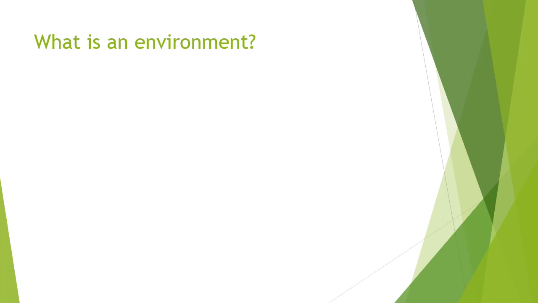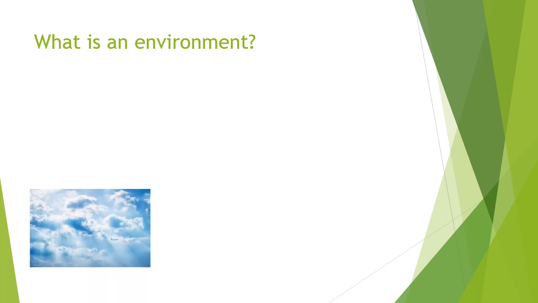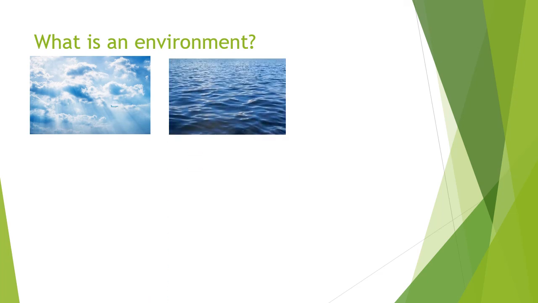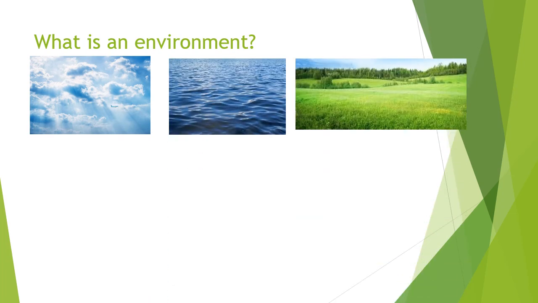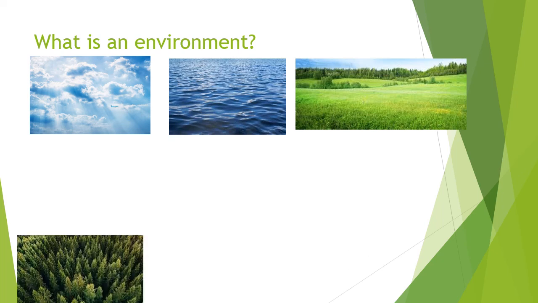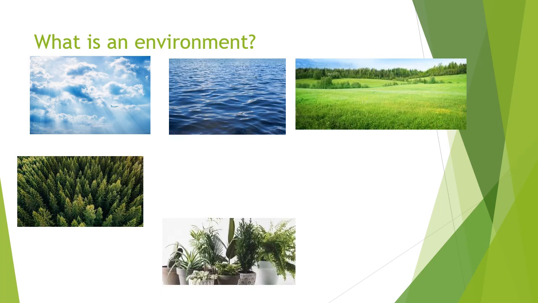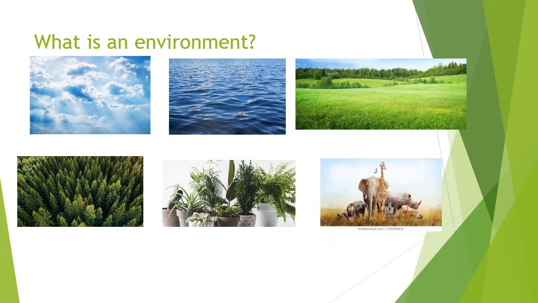What is an environment? Environment consists of air, water, and land. It consists of everything we see around, like trees, plants, animals, and also people.